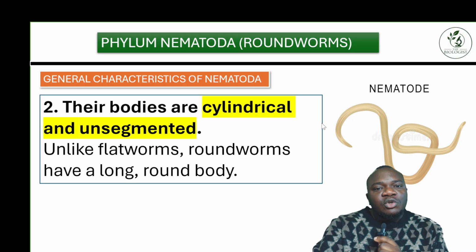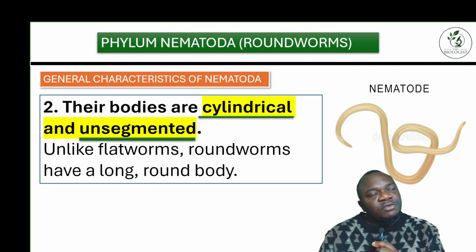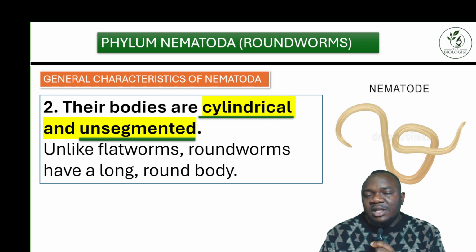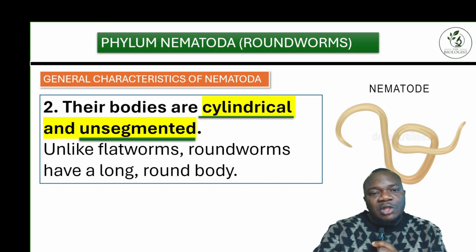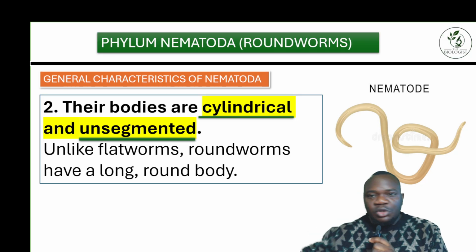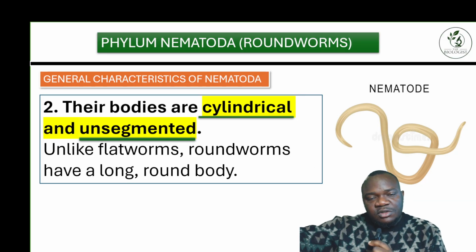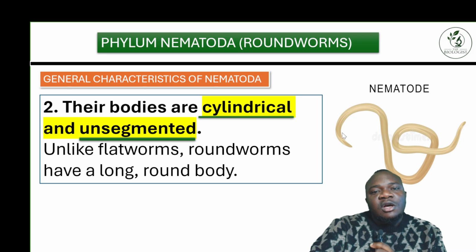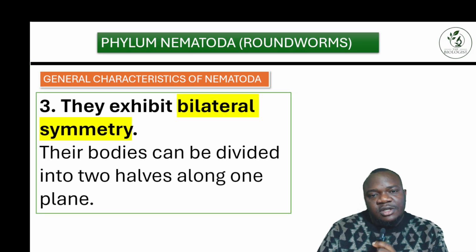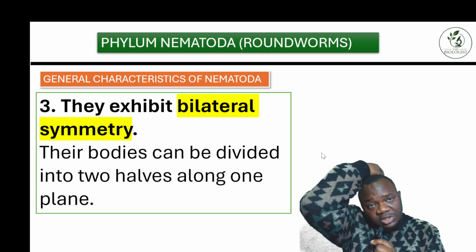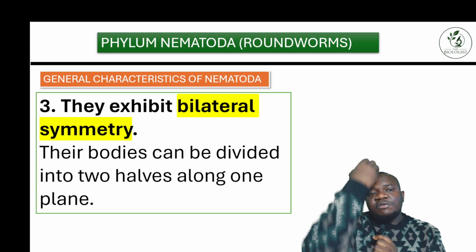Unlike flatworms, which we did last time in my last video, you can go to my channel for information about flatworms. Roundworms have a long and round body, very long and very round, unlike flatworms, which are just flat on the surface. Now they exhibit bilateral symmetry. Bilateral means the body can be divided into two equal halves.